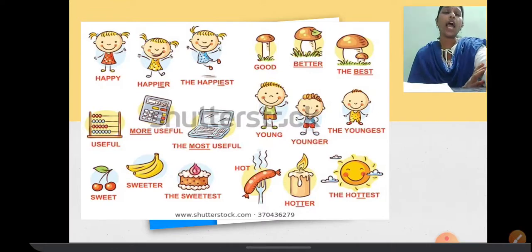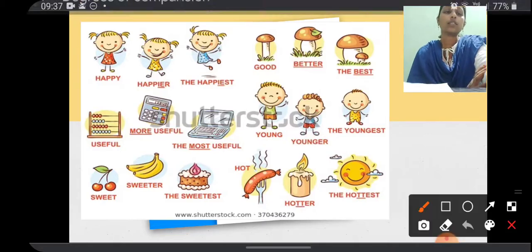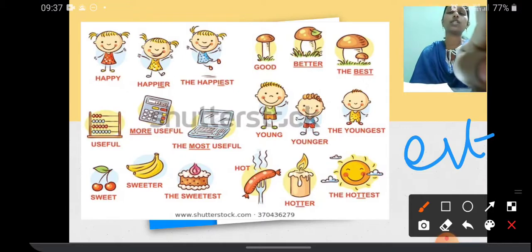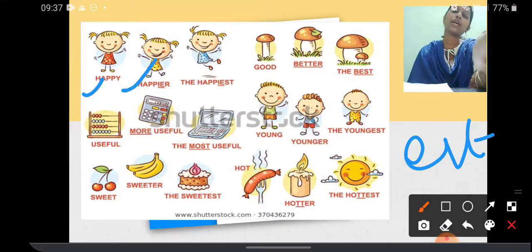We add est to the adjective. For example, you see this girl, she has a broad smile and she is looking happy. Then this girl is laughing, so she is happier than this girl. And the third girl is even jumping, so this girl is the happiest girl.